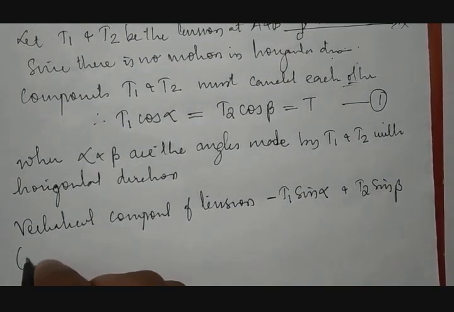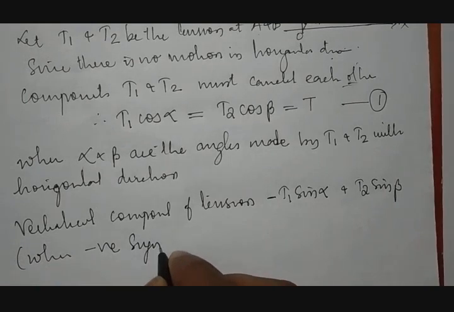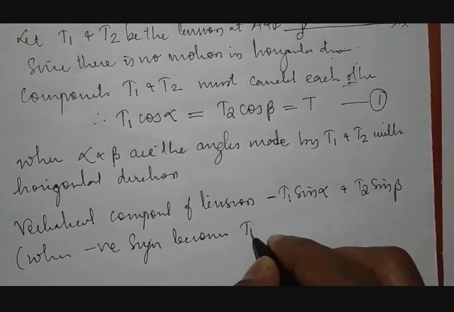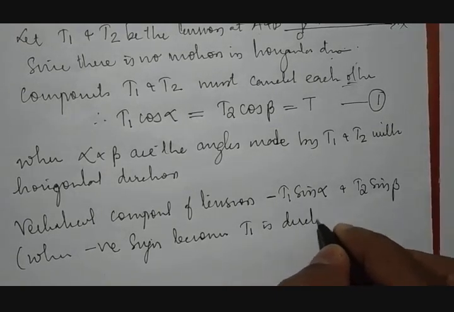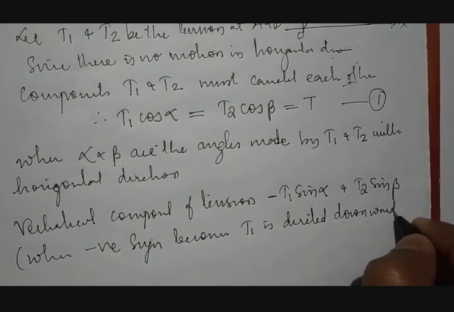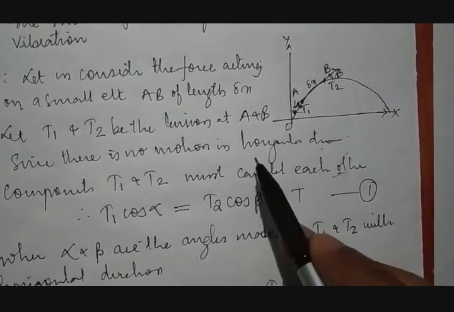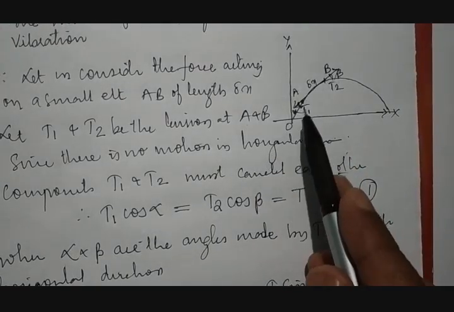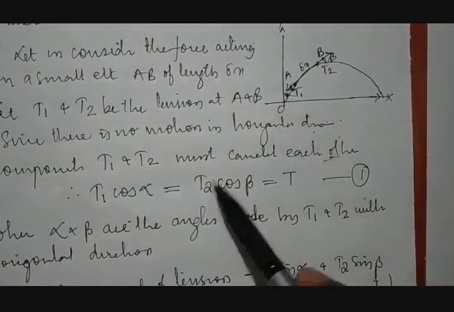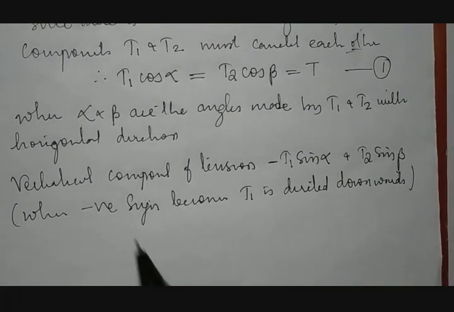Because this negative sign indicates that T1 is directed downward. Understood? Because of that, T1 will be taken negative. Afterwards you can see it is going to enter negative domain. Fine. So it is negative direction.